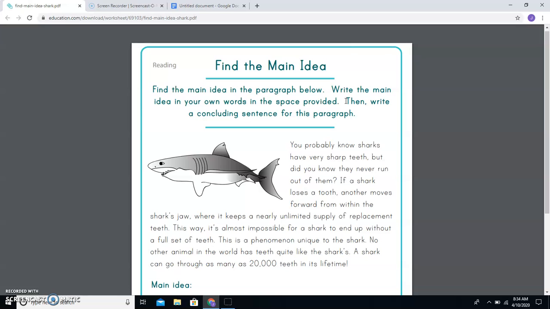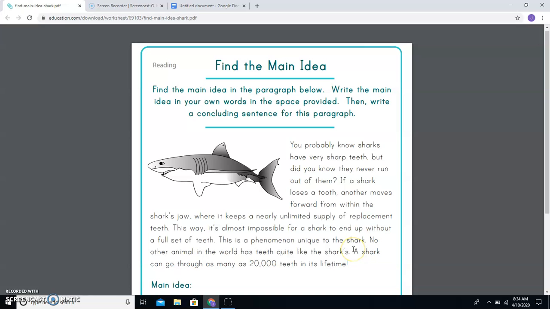Then, this is just to try. Have you talked about concluding sentences this year? In first grade, we say that the concluding sentence, the last sentence in a paragraph, closes the door on the paragraph. And so that's kind of what you can think about when you think of a concluding sentence. It is the final sentence that summarizes or talks about the whole paragraph.